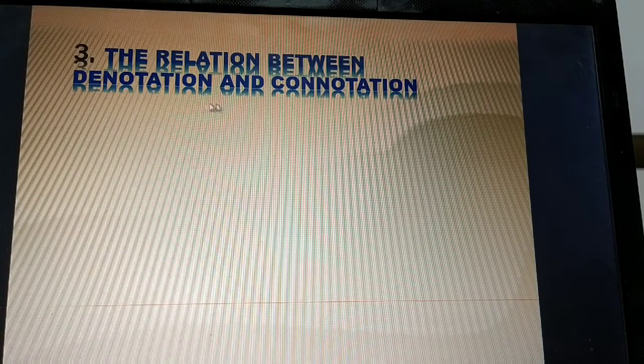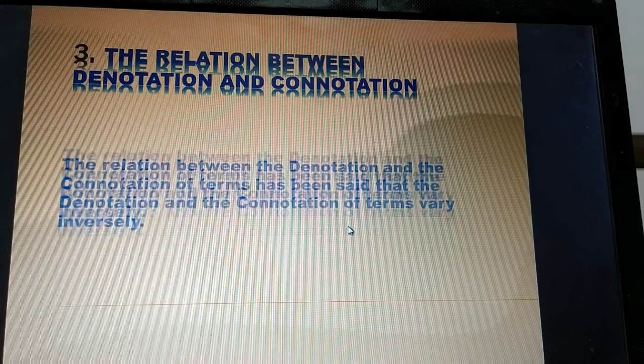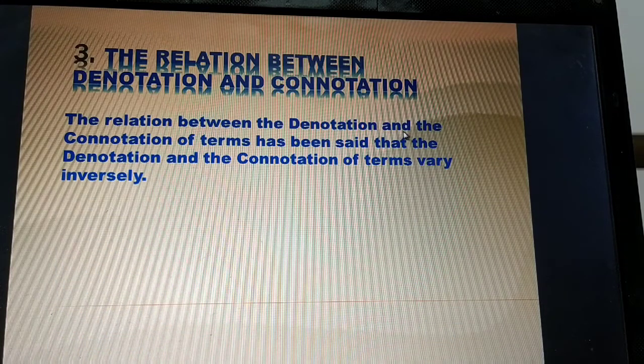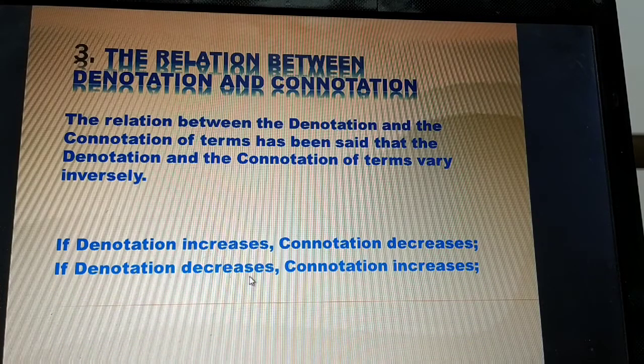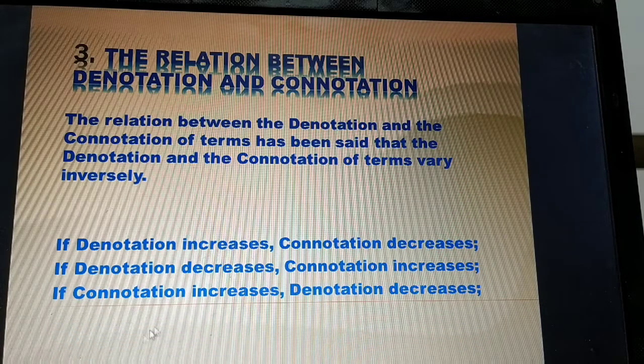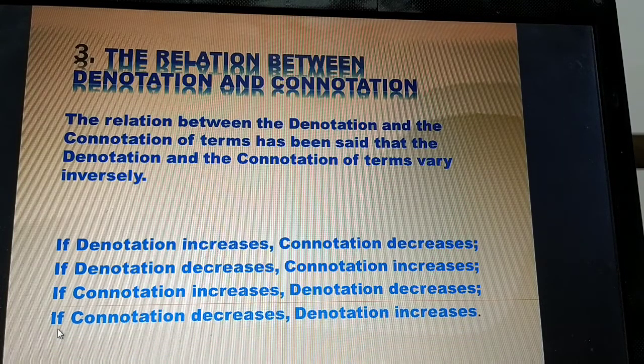The relation between denotation and connotation of terms. It has been said that the denotation and the connotation of terms vary inversely. If denotation increases, connotation decreases. If denotation decreases, connotation increases. If connotation increases, denotation decreases. And the last one, if connotation decreases, denotation increases.